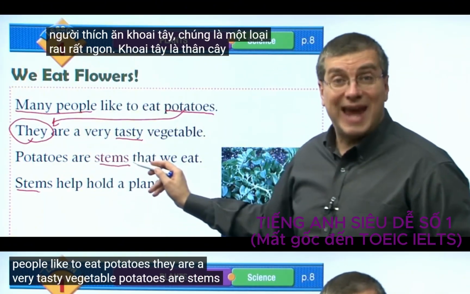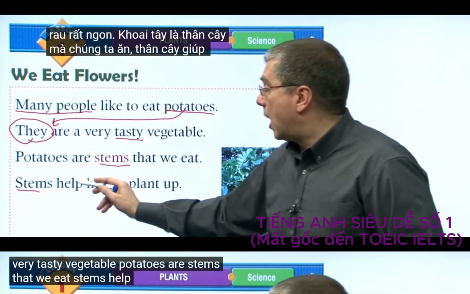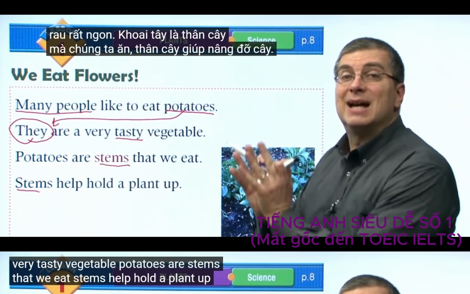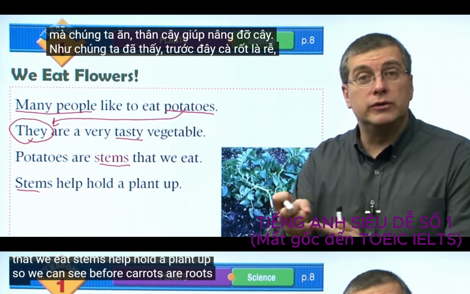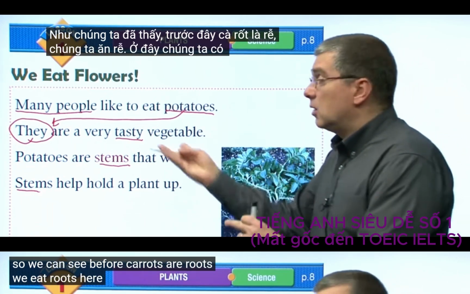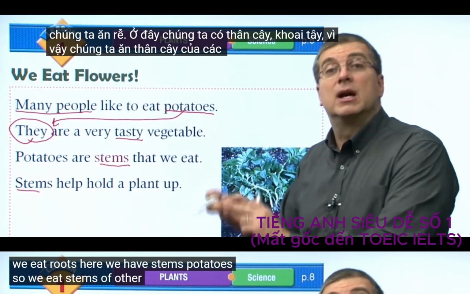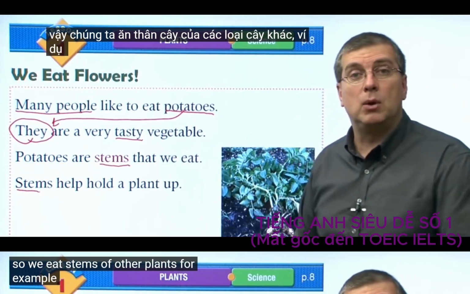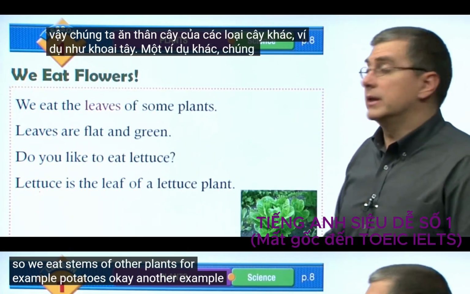Potatoes are stems that we eat. Stems help hold a plant up. So we can see before, carrots are roots. We eat roots. Here we have stems, potatoes. So we eat stems of other plants. For example, potatoes.